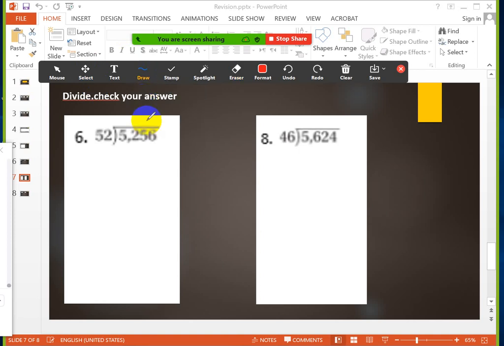First thing, to start the long division, I have to start from the digit on the left side, which is 5. So the same strategy, I will use it when I want to divide a number on a two-digit number. Now, first thing, 5 divided by 52. Can I divide 5 on 52? No, because 5 is less than 52. So I will take the next number.